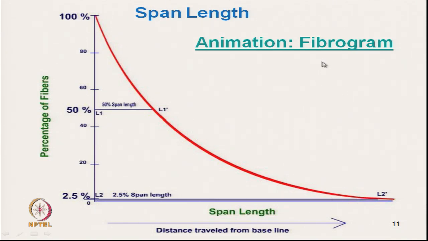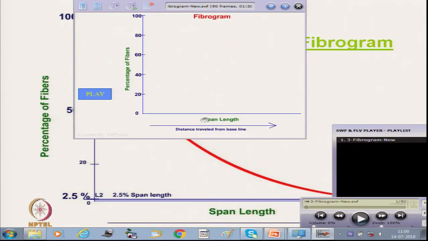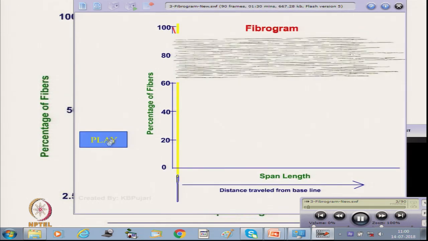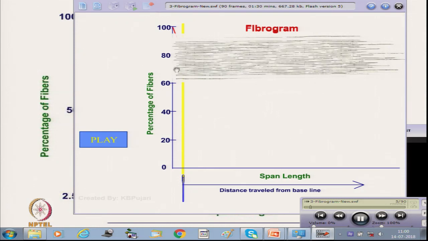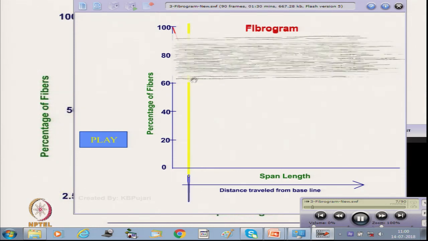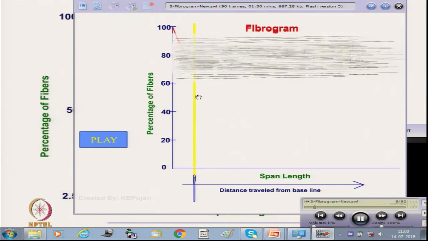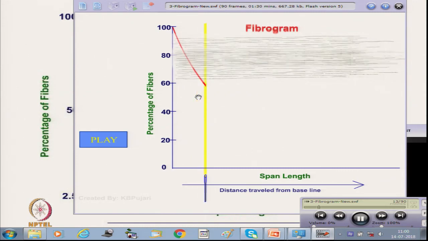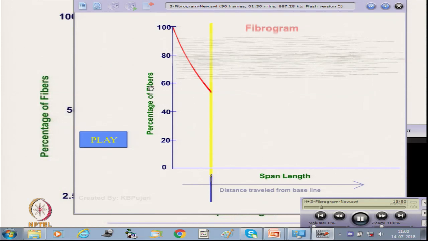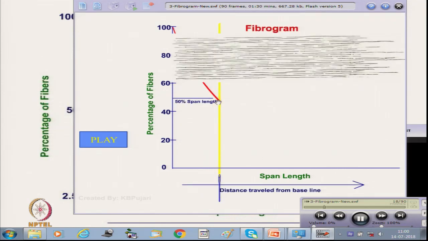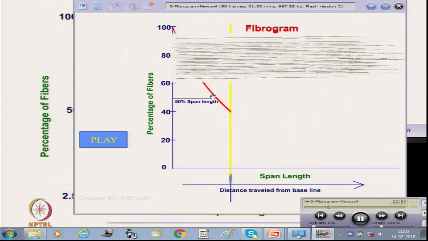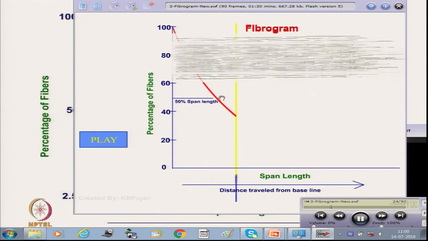Let us see how it is formed. Initially there is 100% fiber here. Now we start scanning, normally optically, and the density or number of fibers can be calculated. As it is moving, at this point 50% of the fibers are there. This is called the 50% span length.